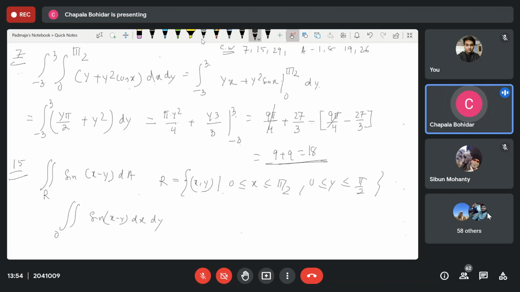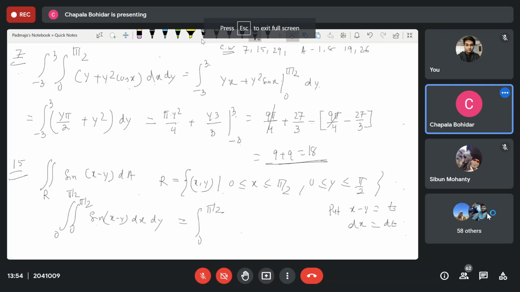So it is 0 to pi by 2, 0 to pi by 2. What you get here is after integration with respect to x, 0 to pi by 2, put x minus y is equal to t, dx is equal to dt. Clear?